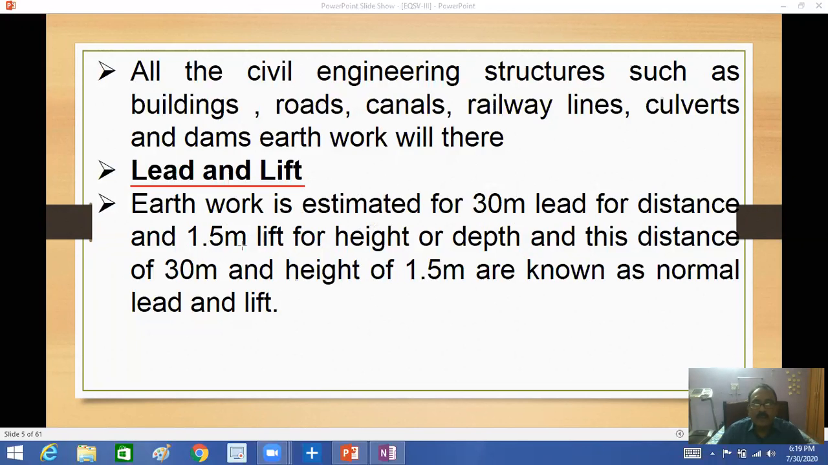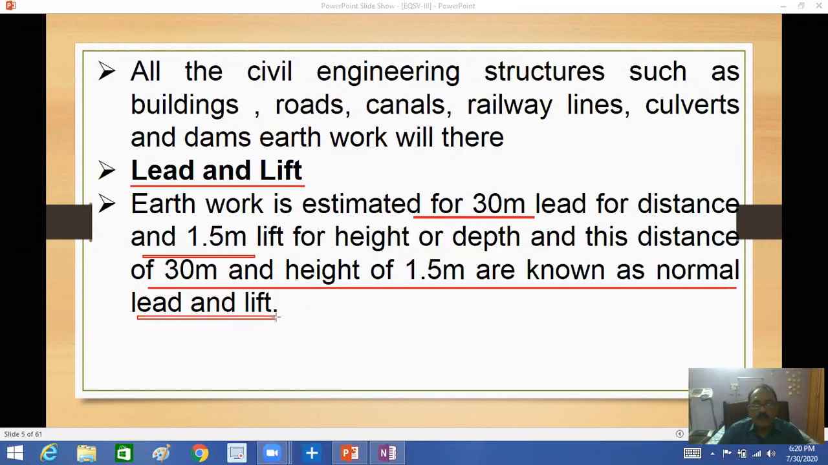And the lifting height is 1.5 meters. If the depth is more than 1.5 meters or the height is more than 1.5 meters, then extra charges will be there, and again you have to add extra charges for every 1.5 meters. So this is also a bit question for your mid examinations. Many authors have given different definitions for lead and lift. For us, this is very important: a distance of 30 meters and a height of 1.5 meters are known as normal lead and lift.